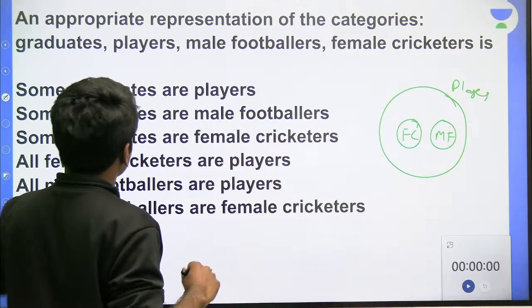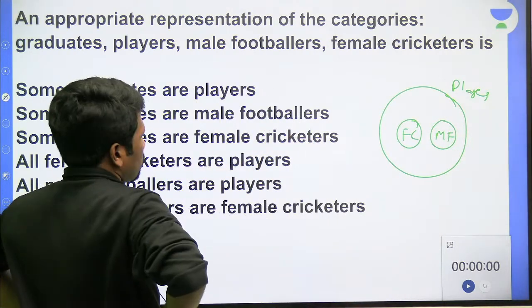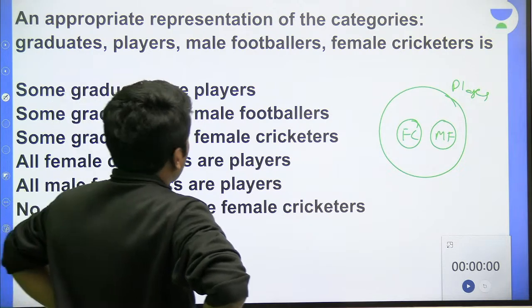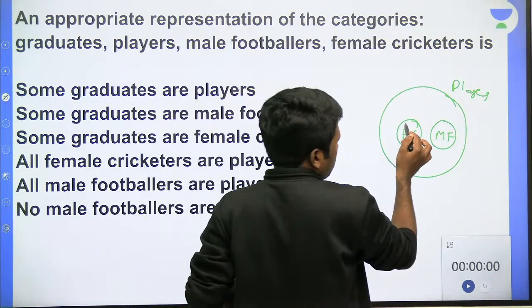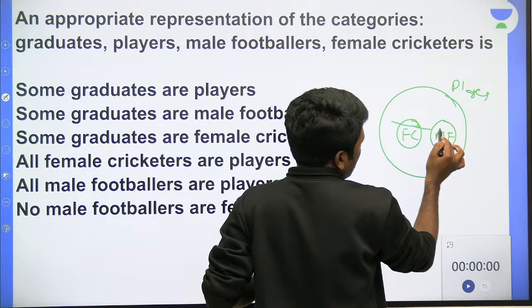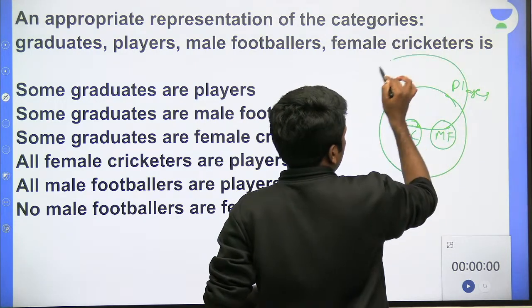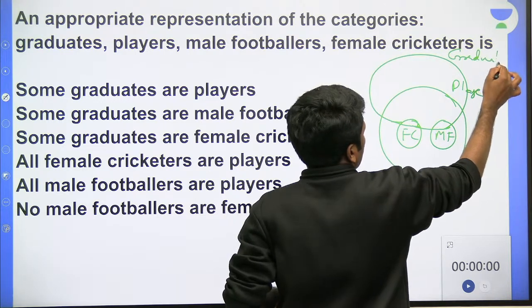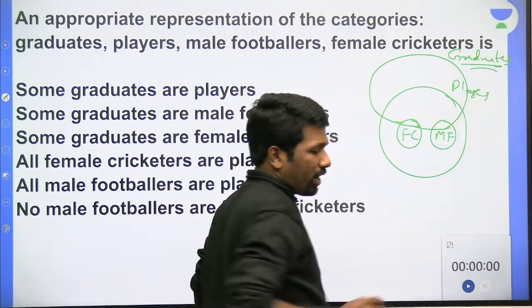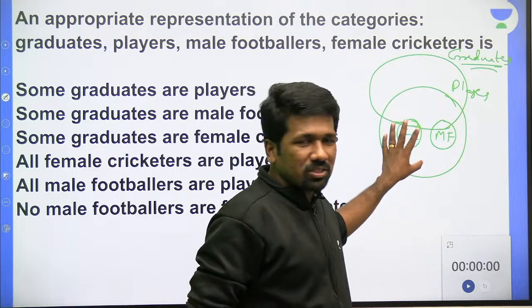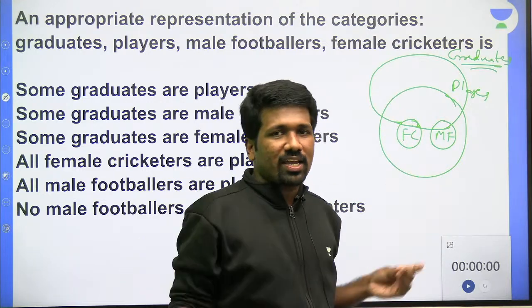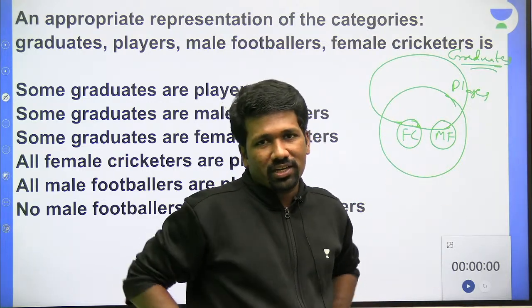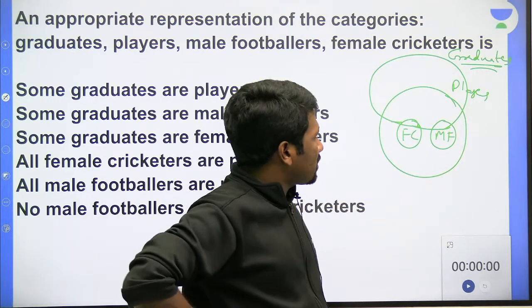Now the only thing is we have to include graduates also. All graduates are not players, but some should be female cricketers, some should be male footballers, and some should be players. So something like this should be the answer. Original question paper, as I haven't seen, I don't know whether the options were in terms of circles or rectangles or triangles. That does not make any difference. But the idea should be something like this.